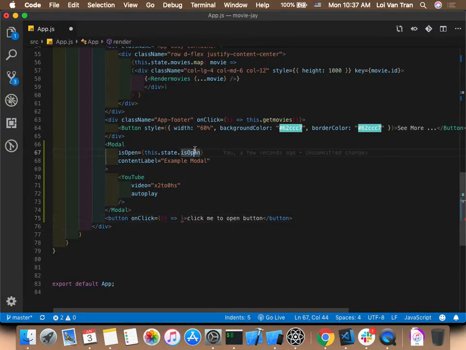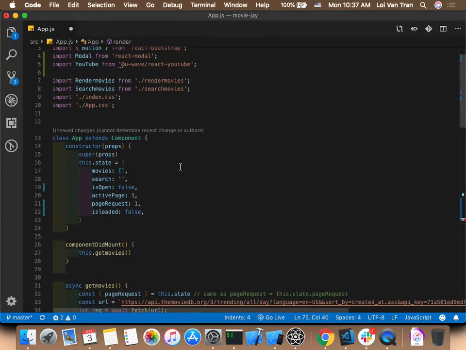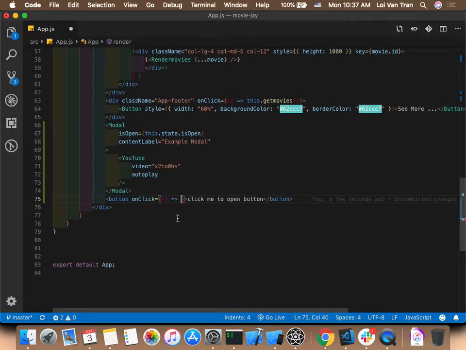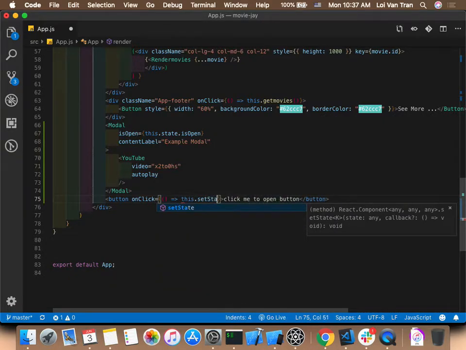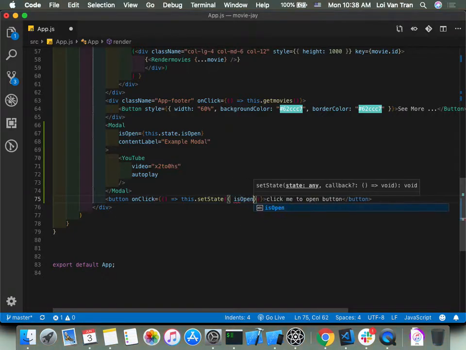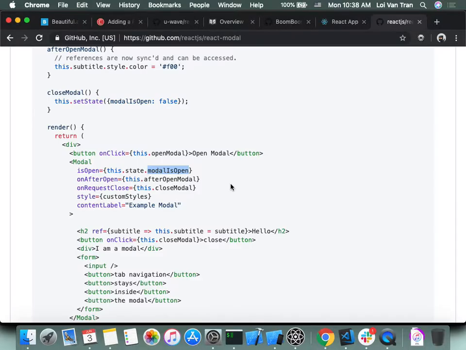What right now, what on line 67 is controlling whether or not our modal is open? The one thing that is controlling whether or not our modal is open is the isOpen piece of state in our application. By default, isOpen is set to false. So what can we do on line 75 to switch this? Yes, we can say this.setState isOpen true.